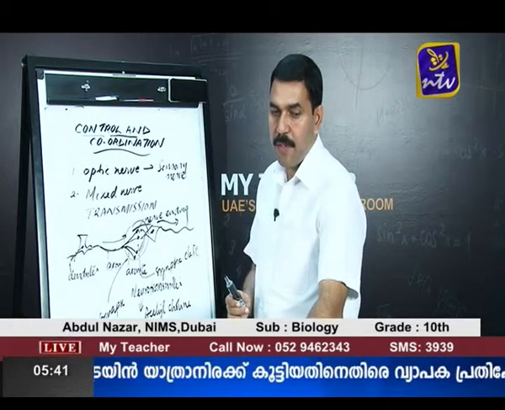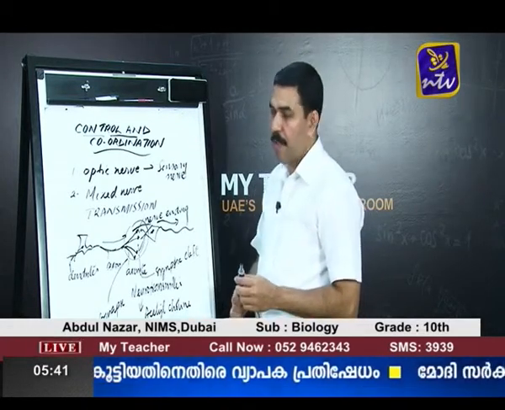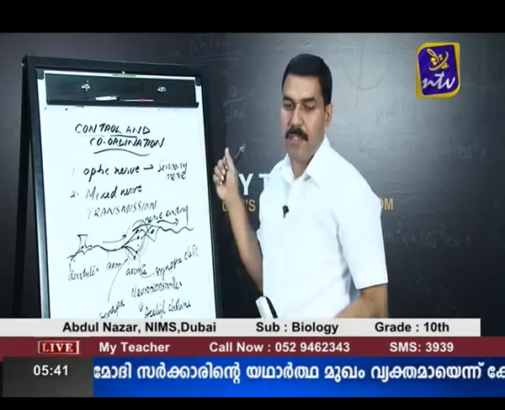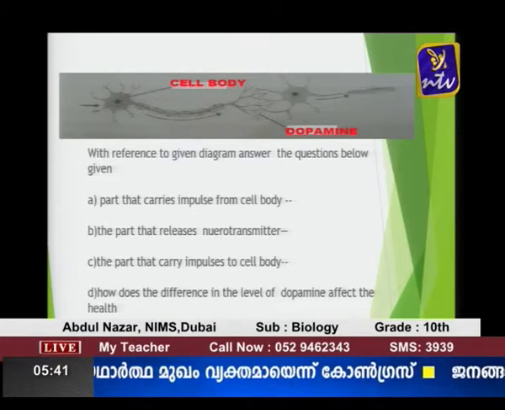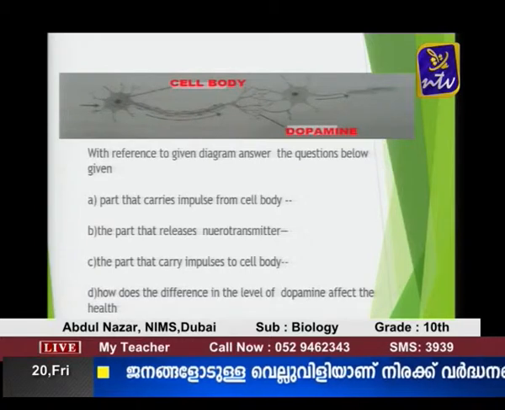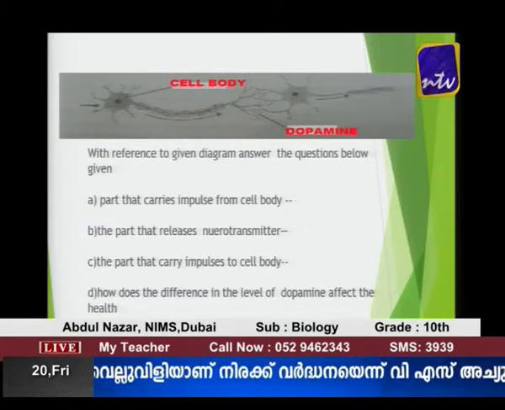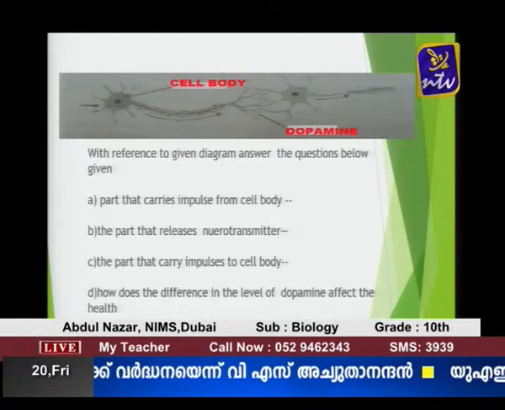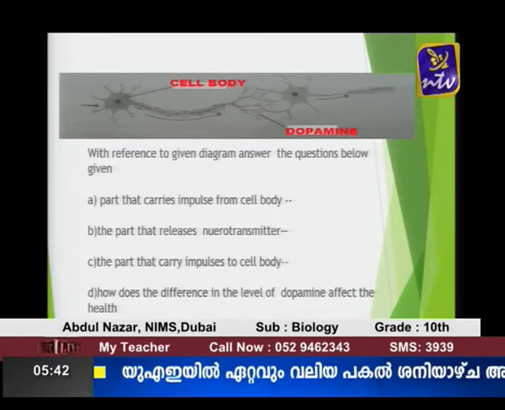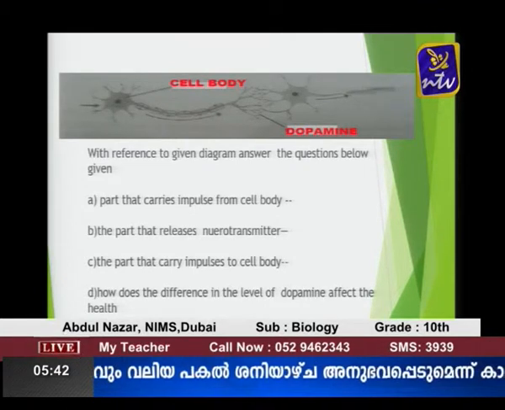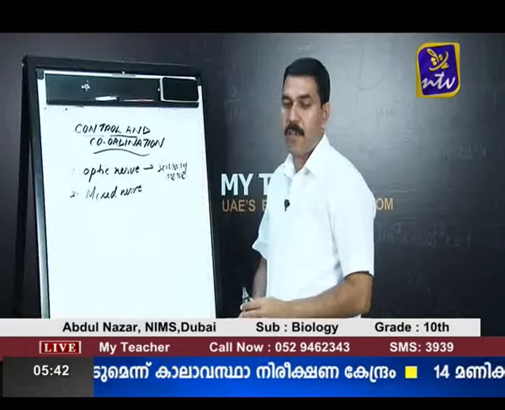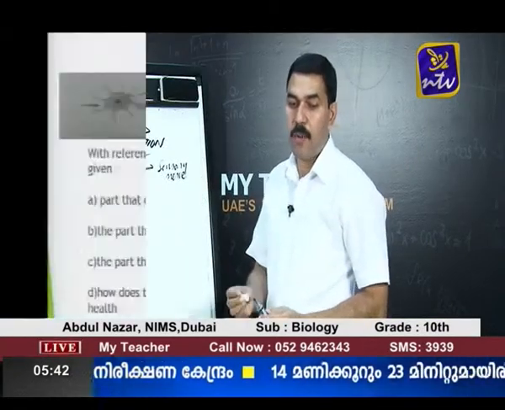Now, let us see another question based on the topic that we discussed. Look at the screen. With reference to the given diagram, answer the question given below. The part that carries impulses away from the cell body, that is the first question. I hope you got the answer. The answer is axon. Then now see the next question. The part that releases the neurotransmitter.